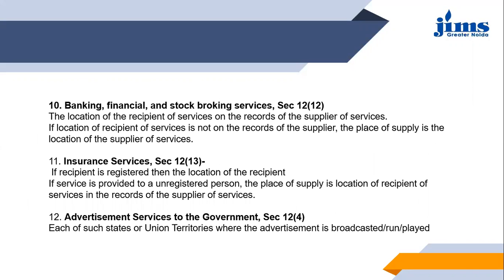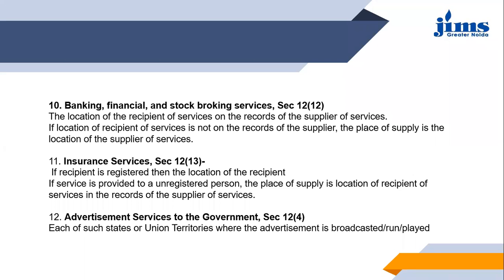Then the next point is banking, financial and stock broking services, section 12 subsection 12. It says the location of the recipient of services on the records of the supplier of services. If you are taking such services of banking, financial and stock broking, then the location of the recipient of services on the records of the supplier of services applies. And if the location of the recipient of services is not on the records of the supplier, then the place of supply is the location of the supplier of services. So if the recipient address is not available, then the supplier's address will be considered as the place of supply.